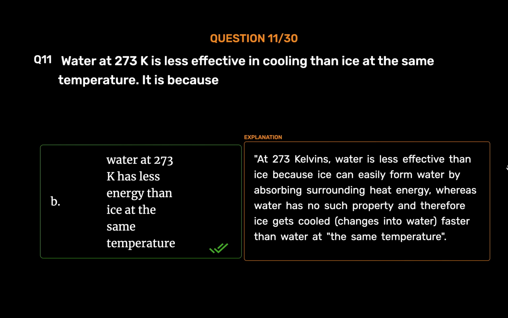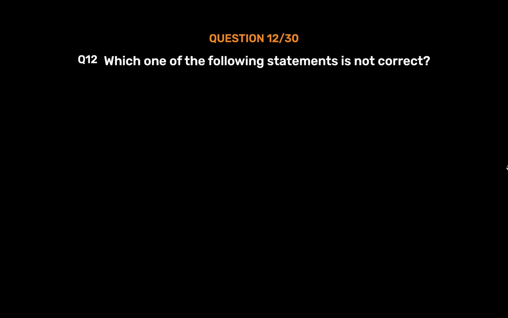At 273 kelvins, water is less effective than ice because ice can easily form water by absorbing surrounding heat energy, whereas water has no such property, and therefore ice gets cooled, changes into water, faster than water at the same temperature. Question number 12. Which one of the following statements is not correct?